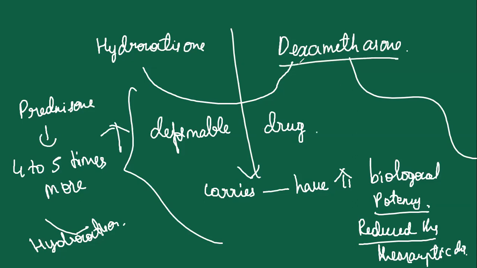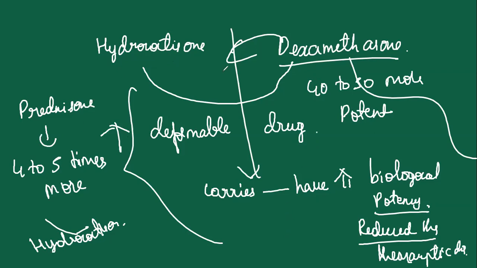Whereas dexamethasone is about 40 to 50 times more potent than hydrocortisone, and even longer acting, 18 to 24 hours it may be. Both of these glucocorticoids are given when a prolonged action is desired. So these are all the differences between hydrocortisone and dexamethasone.